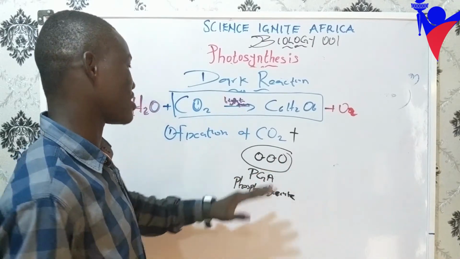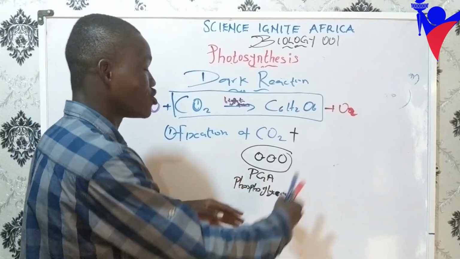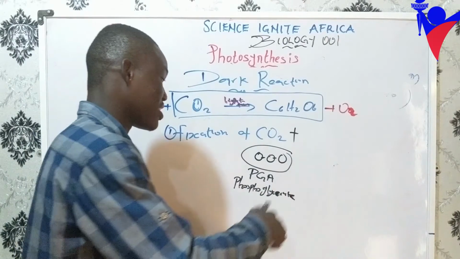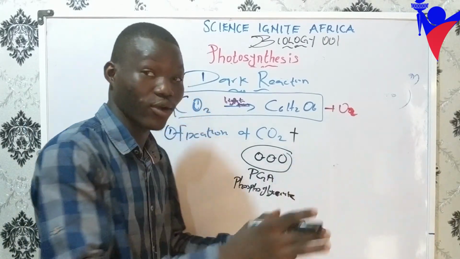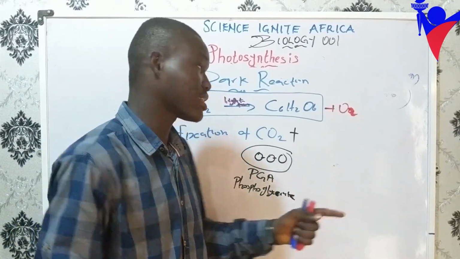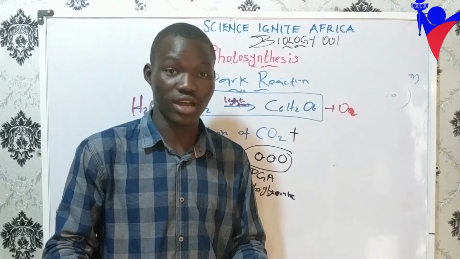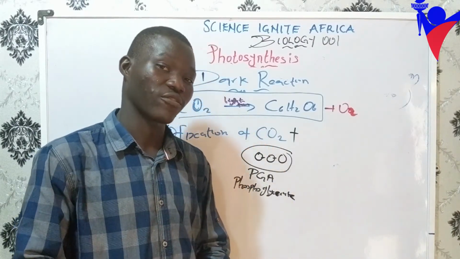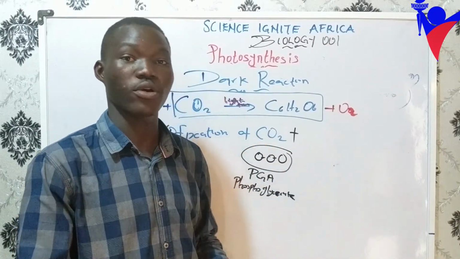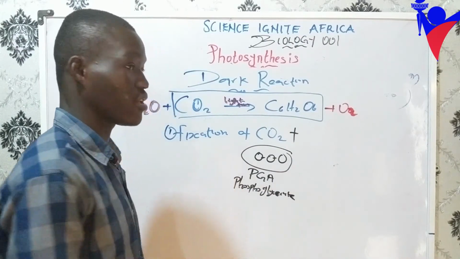So in the dark reaction, this PGA will now join to another organic compound, another 3-carbon compound, to form our glucose. So that comes to the end of the light reaction and dark reaction overview. We will take some questions before we go into the experiment in our next videos. Thank you very much.